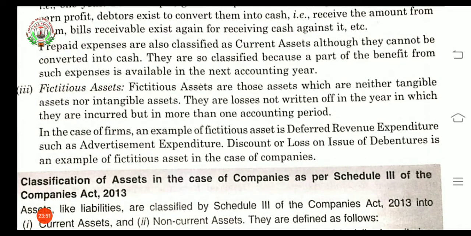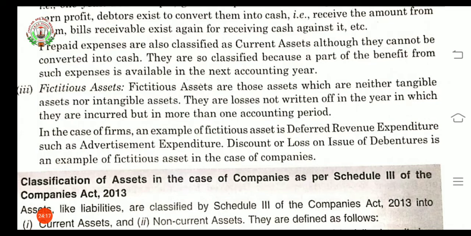Now these are those assets which do not fall under the tangible category or the intangible category of assets. Basically these are the kinds of losses that are not written off in the year when they are incurred, but those losses will be there in more than one accounting period.